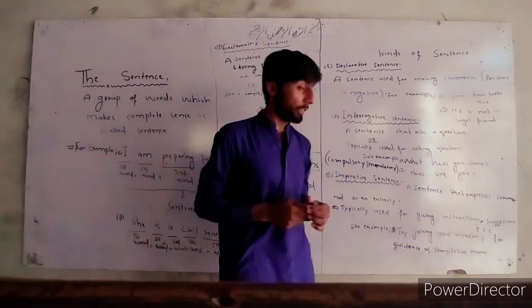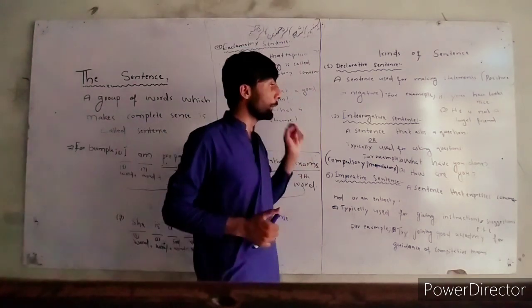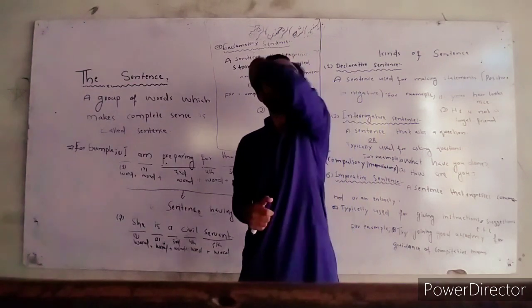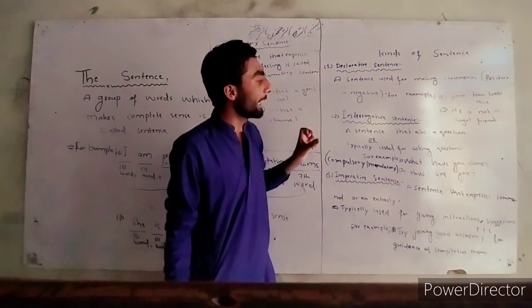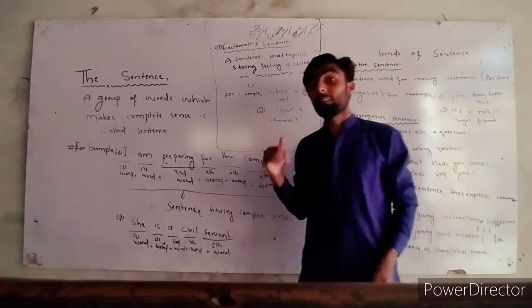Now I'm going to write some sentences in front of you, and these will be wrong. So you will come to know how we could correct them, and this will be due to the sentence structure.